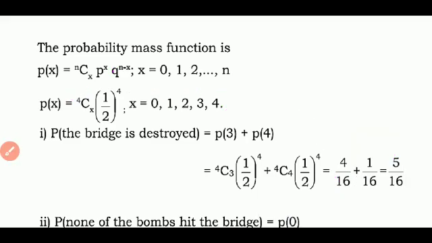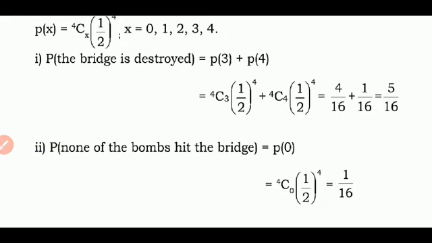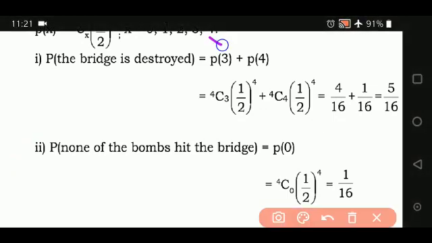Now what is the first condition? What is the first probability you have to find? First, the bridge is destroyed. Bridge is destroyed means 3 bombs are enough to destroy the bridge. Up to 3 bombs the bridge will get destroyed, and even the 4th bomb may destroy it. So x will take the value 3 and x will also take 4. So for that, 4c3 into 1 upon 2 to the power of 4, plus 4c4 into 1 upon 2 to the power of 4, you are going to simplify.